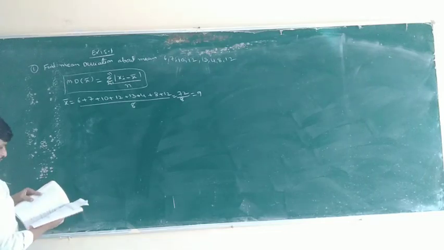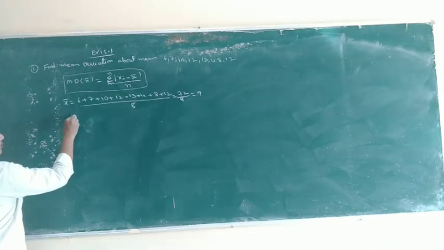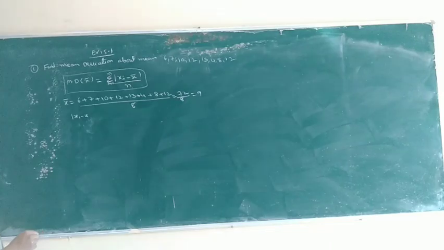Next, mod of xi minus x bar. For that you have to make a table. First, xi minus x bar.